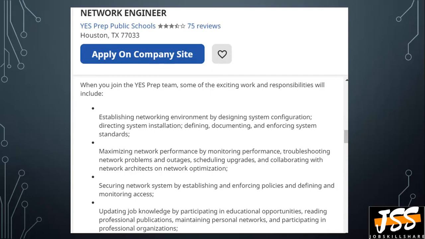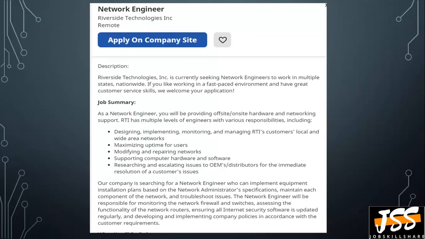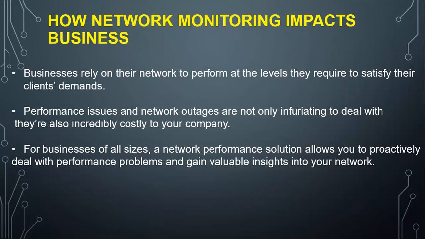No downtime can be afforded. So this is very important for a network engineer. You can see over here the job being posted for a network engineer. Again, another job is posted over here. You can see the second point, maximizing uptime for users. So you cannot afford downtime, and therefore troubleshooting issues, monitoring your network and getting updates from the end devices is a very important part of the network engineer's job. So it means that network monitoring impacts your business.